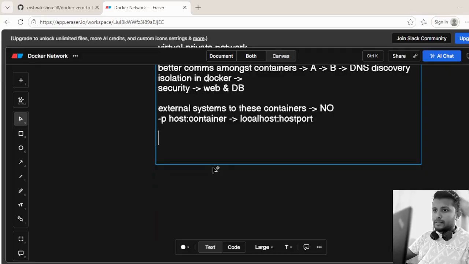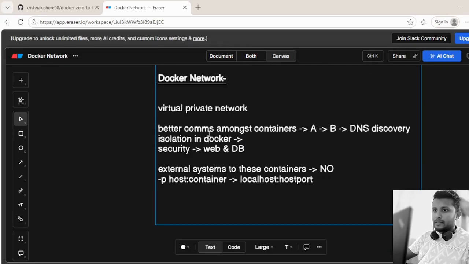Therefore, the punchline here is that we go with Docker network for better communication between the containers, to have isolation in Docker for a given application, and to achieve more security for an application amongst its services.